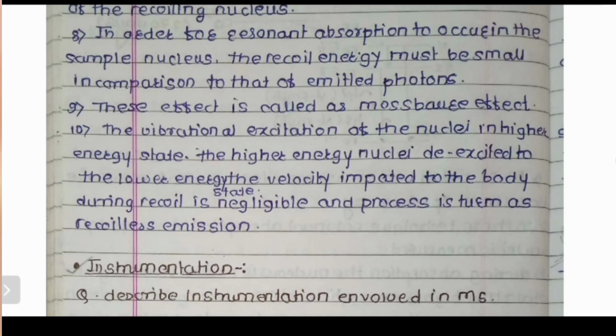Once we have the interaction of gamma radiation with the sample material, we get a particular output signal.